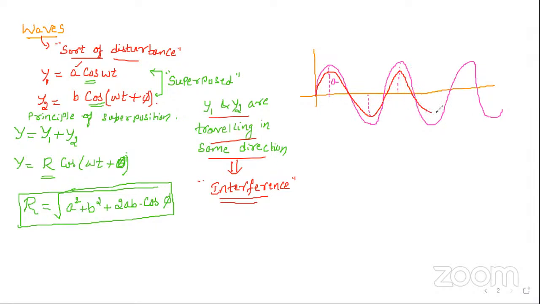Let its amplitude be B. Now if you superimpose these waves, you should get the resultant wave, which will be like this.